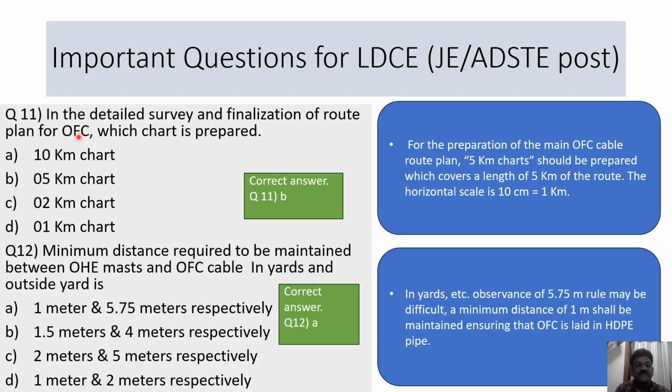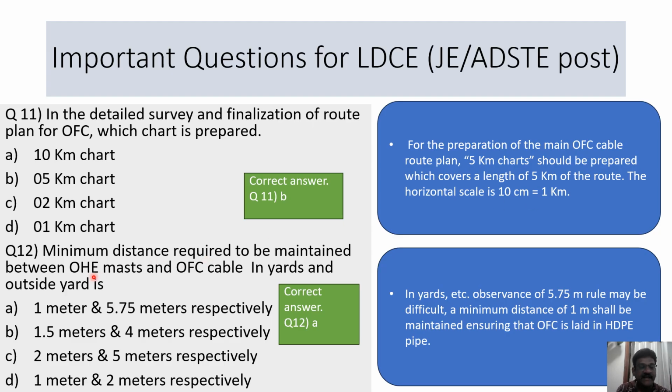Question number 11. In the detailed survey and finalization of route plan for OFC, which chart is prepared? The 10-kilometer chart, 5-kilometer chart, 2-kilometer chart, or 1-kilometer chart? So the chart is called as 5-kilometer chart. For the preparation of main OFC cable route plan, a 5-kilometer chart should be prepared, which covers a length of 5 kilometers of the route. The horizontal scale is 10 centimeters, which is termed as 1 kilometer.